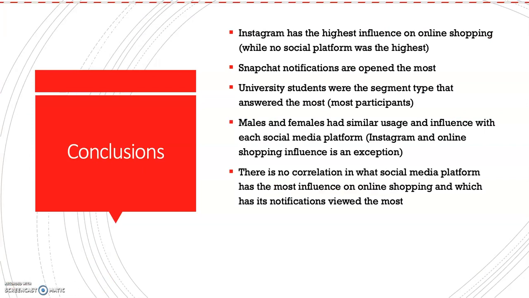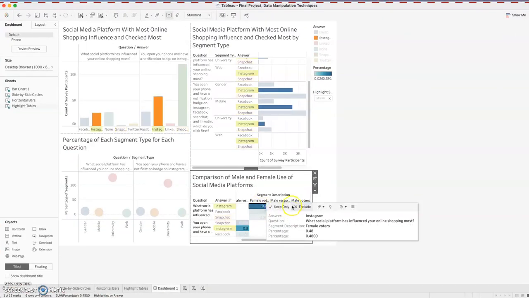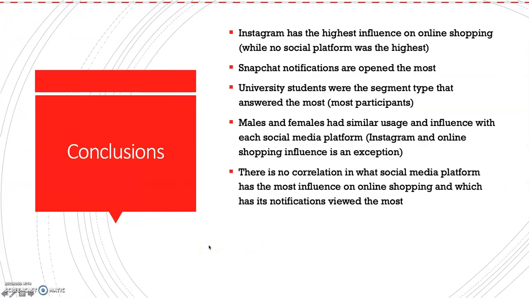So what can we conclude? Basically, Instagram has the highest influence on online shopping, while no social media platform was the highest. If we had to choose one, it would be Instagram. Snapchat notifications are opened the most across all segment types as well as genders, female and male. University students were the segment type that had the most participants. Males and females have similar usage and influence with each social media platform. Instagram and online shopping influence is an exception, as we saw here. Very high for females, not so high for males, about half.